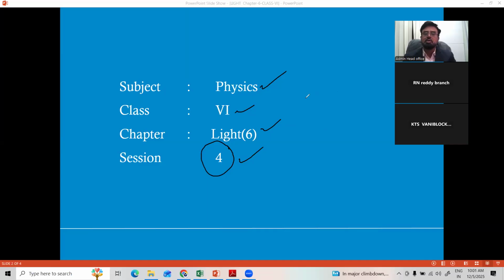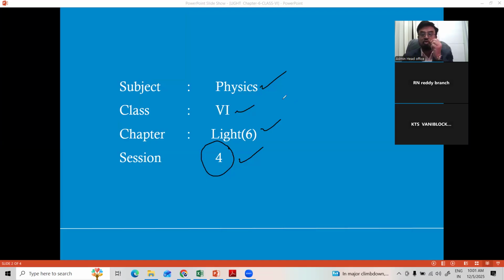So as you know, we started with the definition of light. Light is a form of energy which makes sensation on retina. Whenever light falls on retina, we are able to identify any object. That means it is creating some sensation on retina, like how sound creates sensation on eardrums.